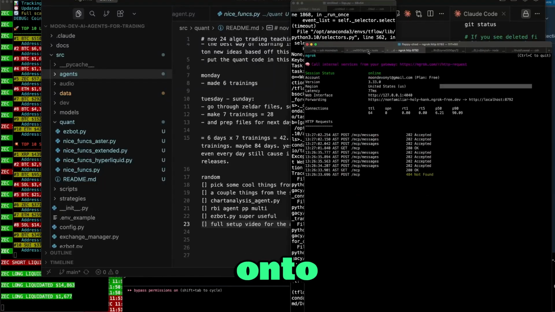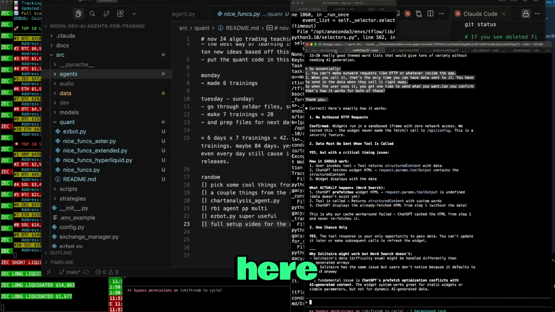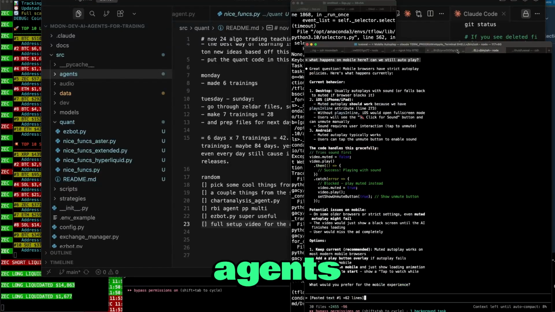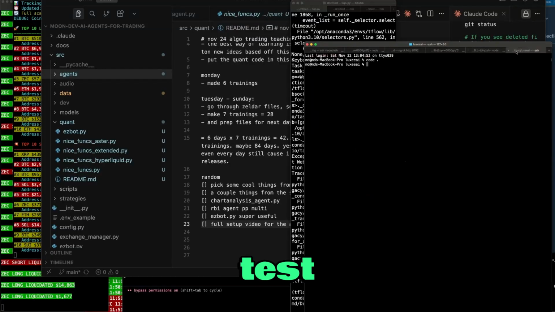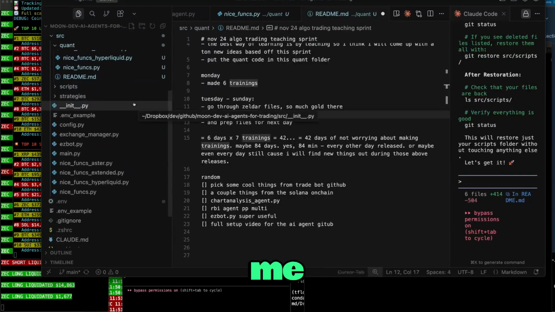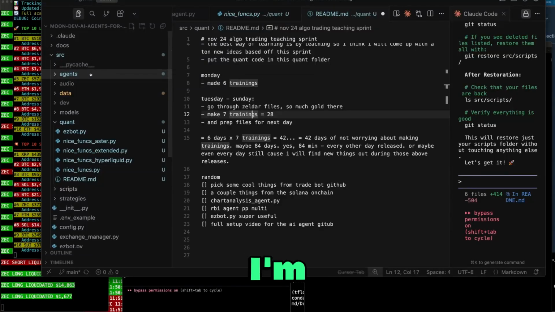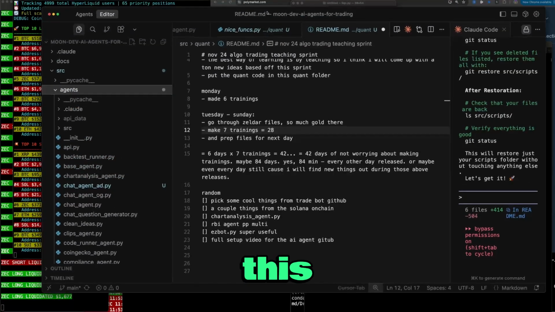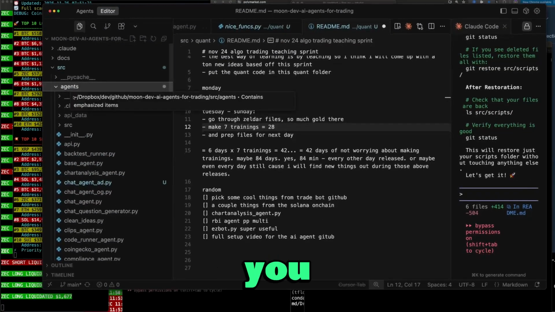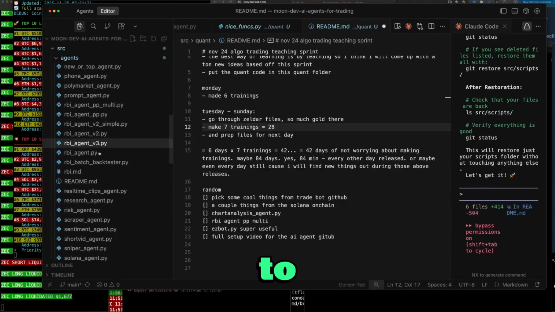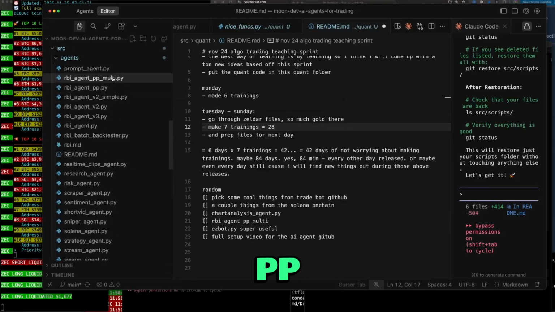Let's go ahead and get onto our AI agents GitHub here, because then we can go ahead and test this. And what is this? Well, okay, let me show you what I'm going to test it with first. I'm going to go to agents. And by the way, all of this code is on GitHub. You can go to agents here, and then I'm going to go to RBI agent PP multi.